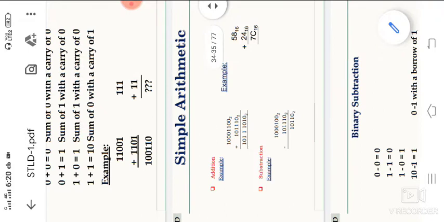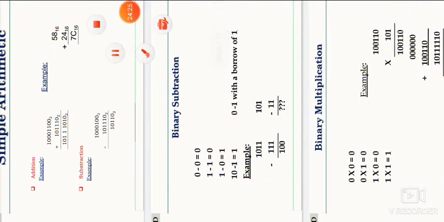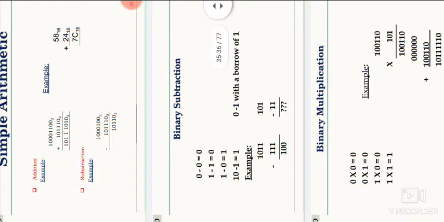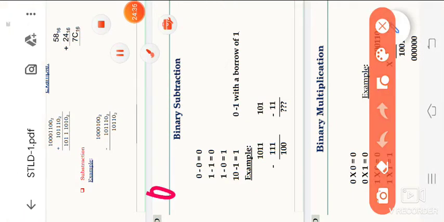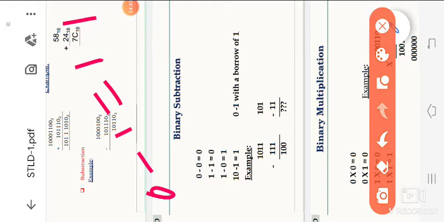So in the same manner, these are the subtraction rules, binary subtraction. 0 minus 0 is 0, 1 minus 1 is 0, 1 minus 0 is 1. 0 minus 1 means 0 minus 1, that means difference 1, borrow 1 we are getting. We have observed borrow 1, difference 1. We have to solve one example.